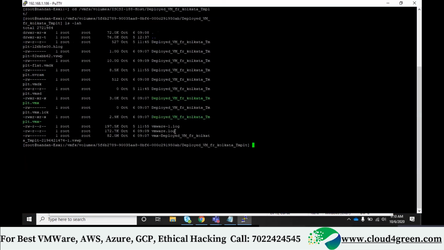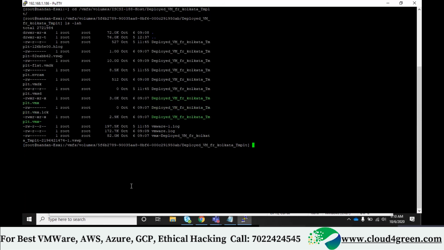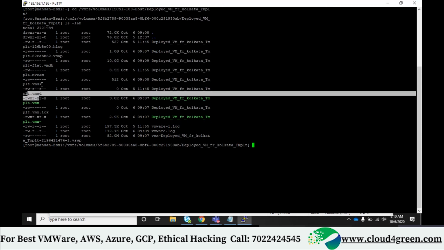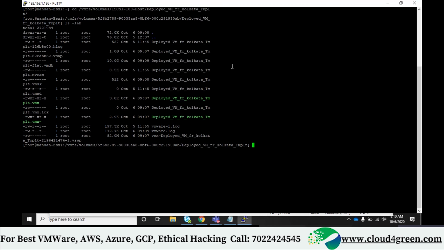So for me, within this machine, there are many files. Can you see this? This is the name of the machine, whatever you see on your right. Can you see anywhere a file extension called delta.vmdk? This looks like a very big machine name, man. Can you see? Actually, you see this, right? .vswp. So there is no space. That's why it has come in the next line. Can you see this? So I don't want to take this machine.